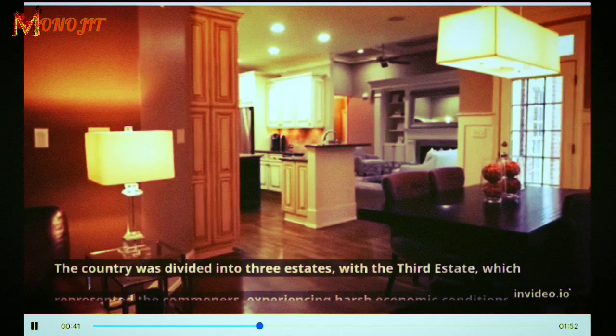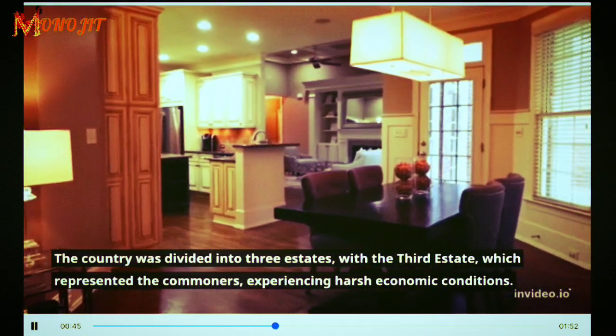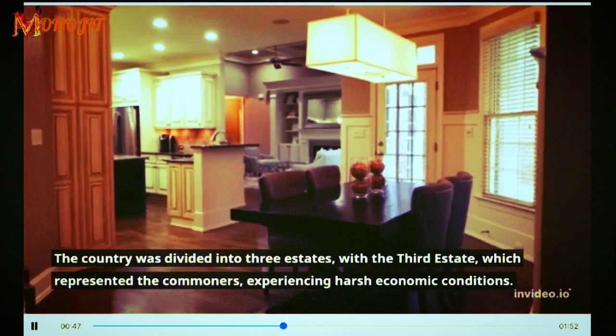Secondly, financial irresponsibility played a role. France had been involved in costly wars and accumulated a massive debt, putting great strain on the nation's resources and economy.